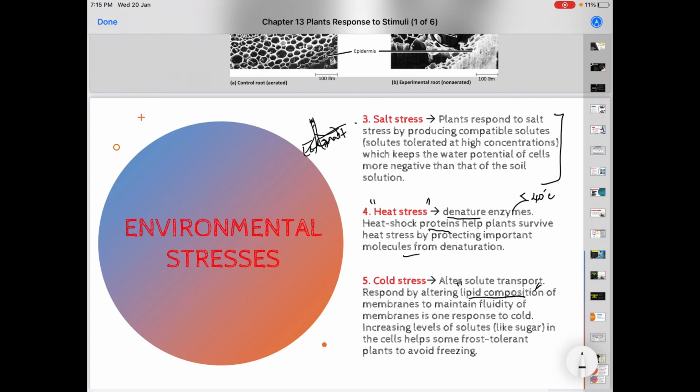In order to avoid freezing, the plant will alter their lipid composition and also increase the level of solutes, normally sugar, so that they can avoid freezing. That's all for chapter 13. We have already finished all the chapters.